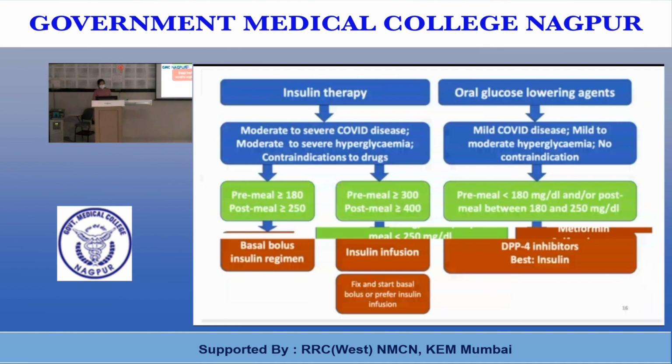Insulin therapy is recommended in moderate to severe COVID cases if there is no contraindication to the drugs. If the pre-meal is more than 180 and post-meal is more than 250, the bolus basal insulin regime is given. If the pre-meal is more than 300 and post-meal more than 400, insulin infusion should be started. It is preferred. But oral hypoglycemic drugs can be given in mild to moderate hyperglycemia if there is no contraindication. Pre-meal should be less than 180 milligram and post-meal between 180 to 250. DPP4 inhibitors are preferred, but best is insulin.